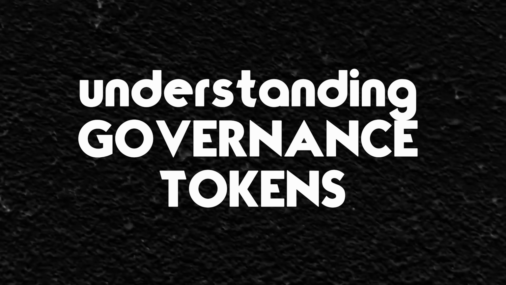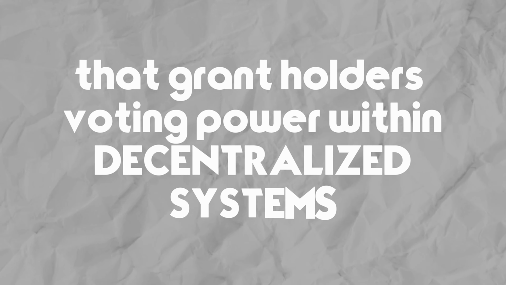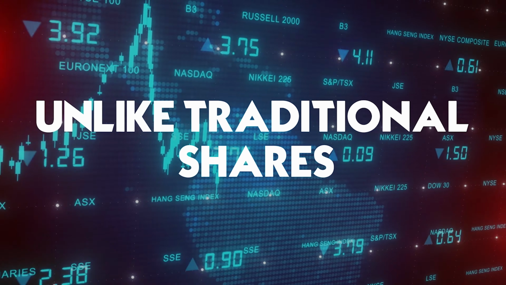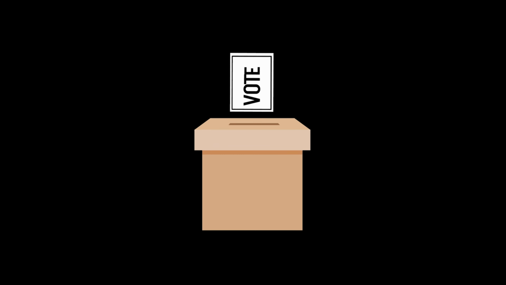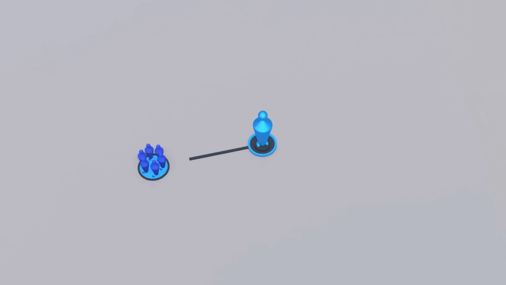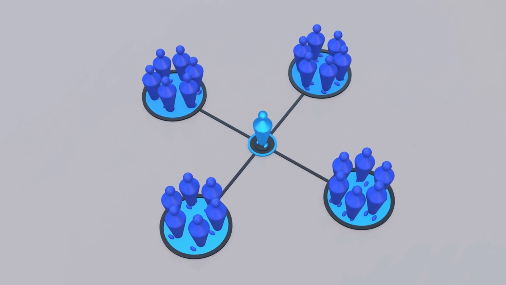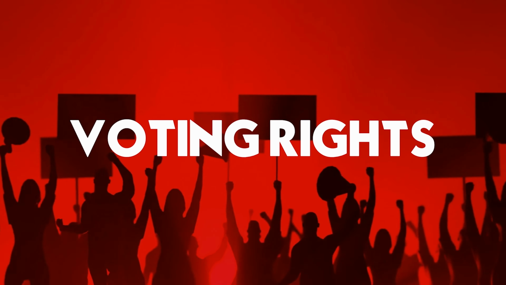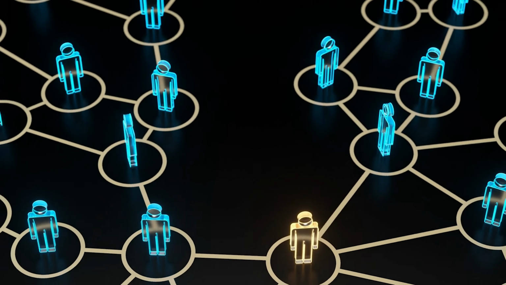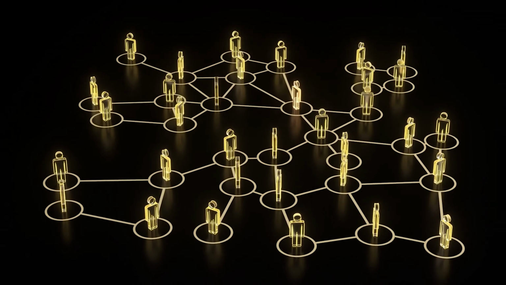Understanding governance tokens. Governance tokens are digital assets that grant holders voting power within decentralized systems. Unlike traditional shares, they don't confer ownership but allow users to propose and vote on protocol changes. This decentralized governance model distributes decision-making across participants rather than a central authority. Voting power. Governance tokens provide voting rights, where holders can influence protocol changes, with power proportional to their holdings.